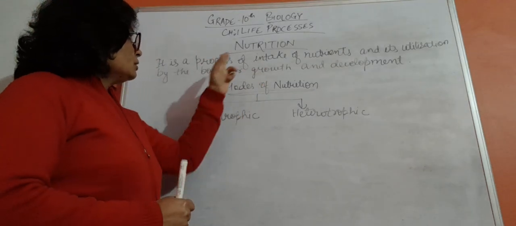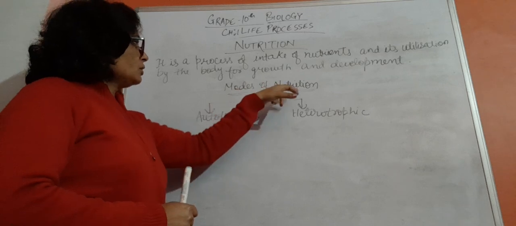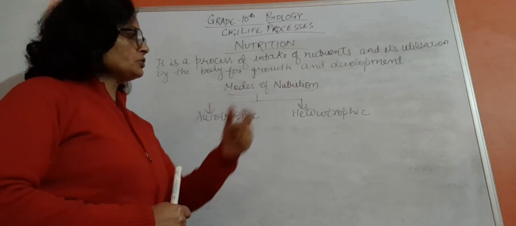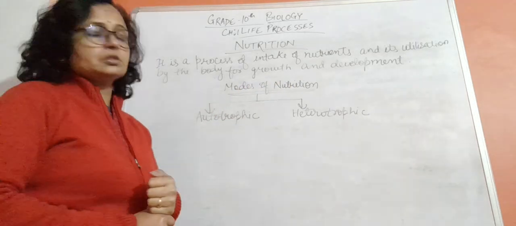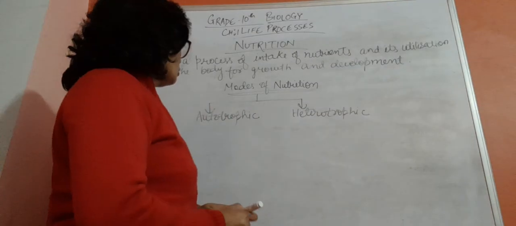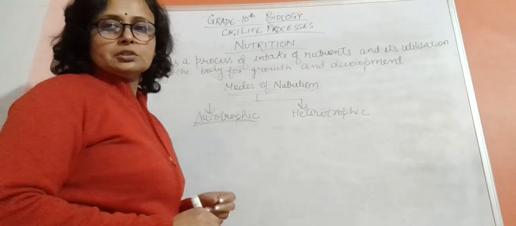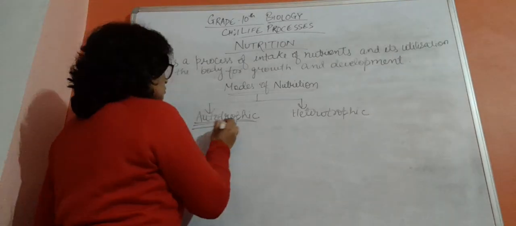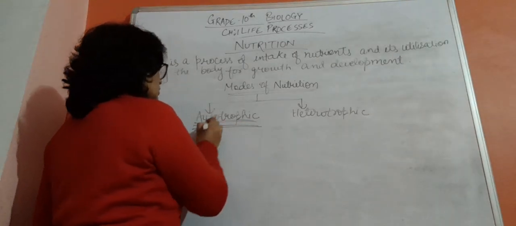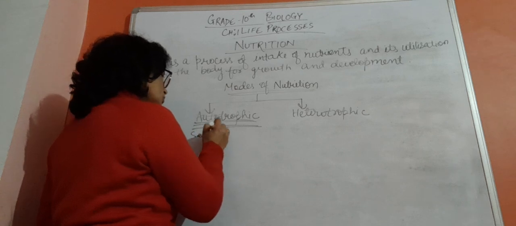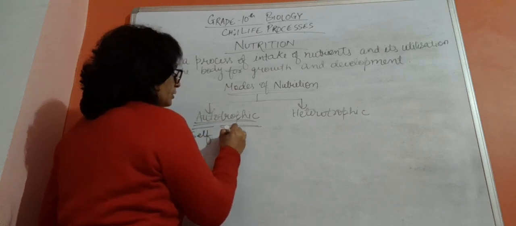Nutrition. If we talk about its types, the modes of nutrition, there are two modes of nutrition: autotrophic mode of nutrition and heterotrophic mode of nutrition. Autotrophic: auto and trophos, there are two words. Auto means self, trophos means nourishment.